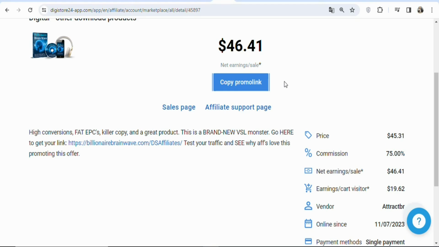In this case, we are not going to buy any traffic. What we are going to do is use a free traffic source so that when we get people to buy the product, we can then use the money to buy traffic so that we can increase the number of sales that we get per day. So I'm going to be showing you a free traffic source that you can use to promote your promo link.